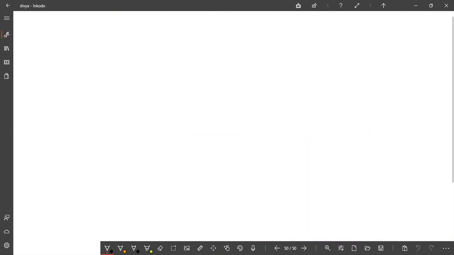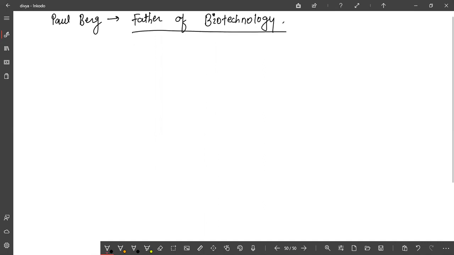Now, father of biotechnology: Paul Berg. Who is the father of biotechnology? Paul Berg. One more name is Karl Ereky, who coined the term.